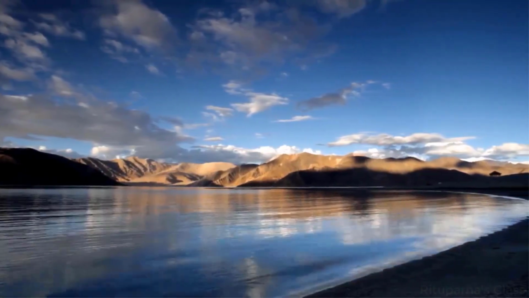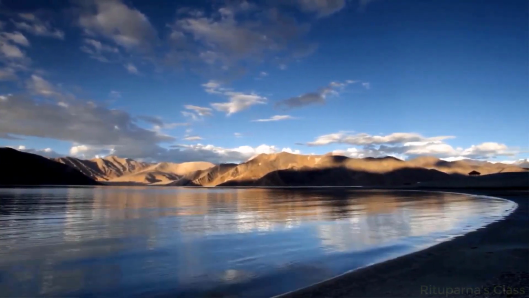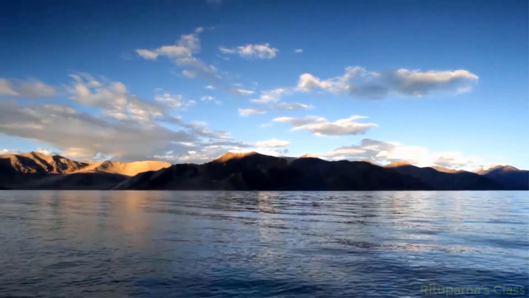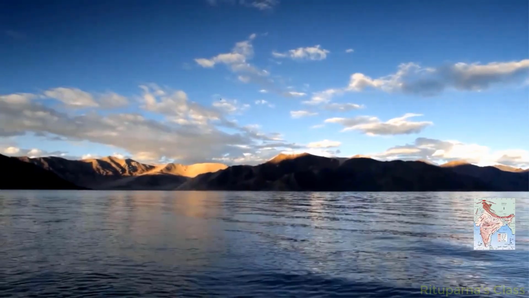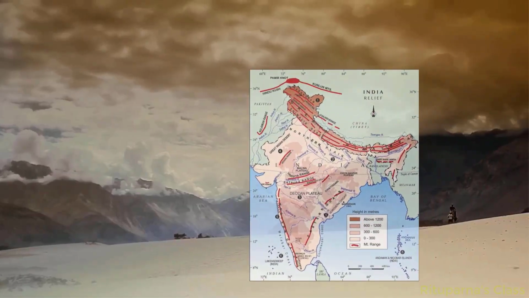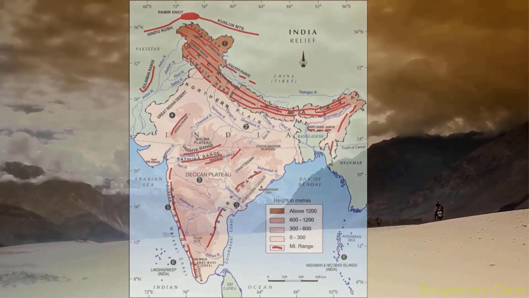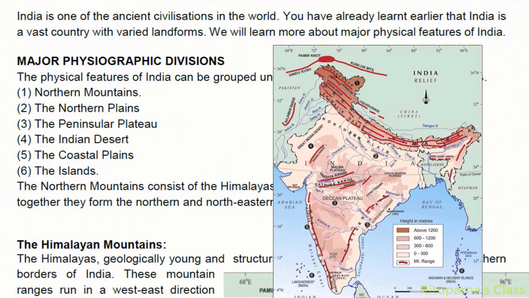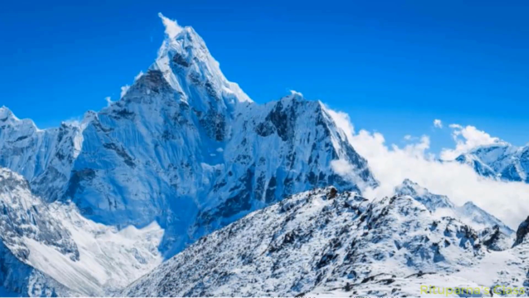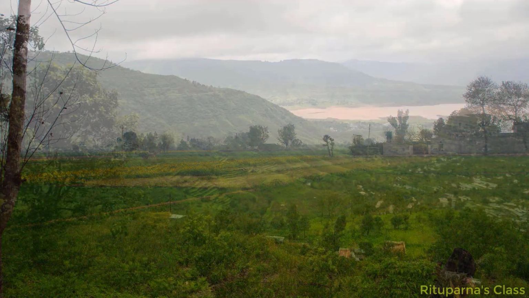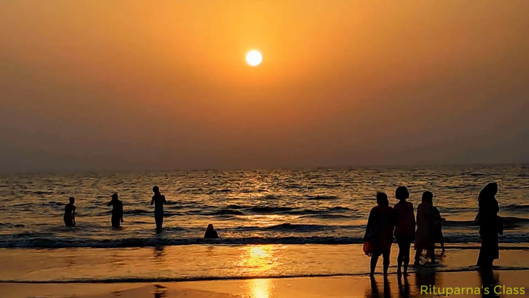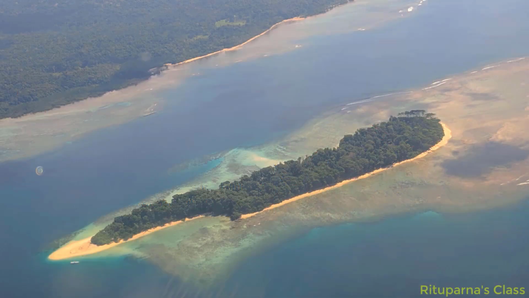Welcome to Geography class. You have already learned earlier that India is a vast country with various landforms. Now in this video, we will learn more about the physical features of India. These are the northern mountains, the northern plains, the peninsular plateau, the Indian desert, the coastal plains, and obviously the island groups.